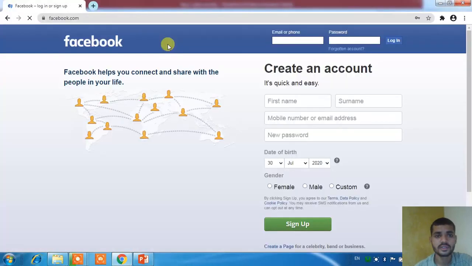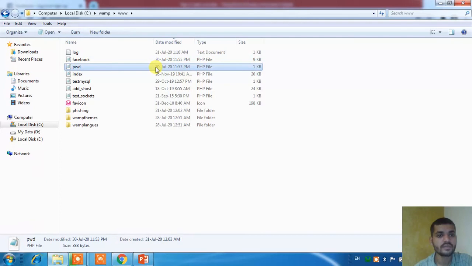Okay, so this is how phishing attacks work. For that, I designed one fake Facebook page, which takes the login ID and password. To save the information into the text file, I use one scripting file, that is a log pwd php file.